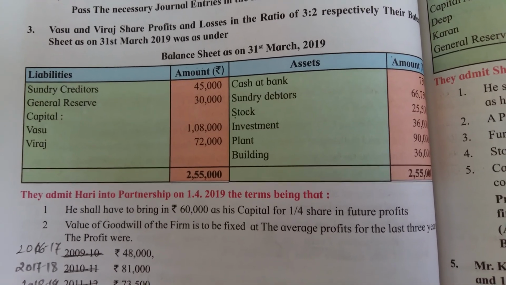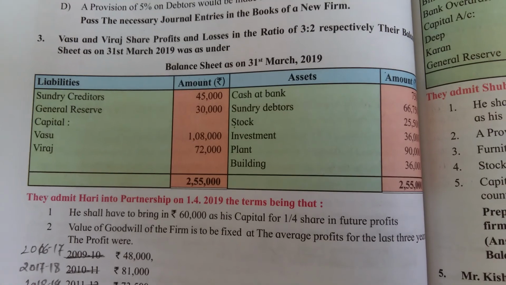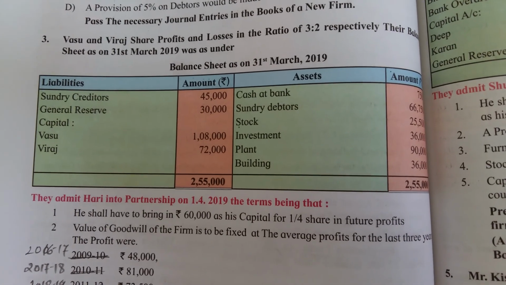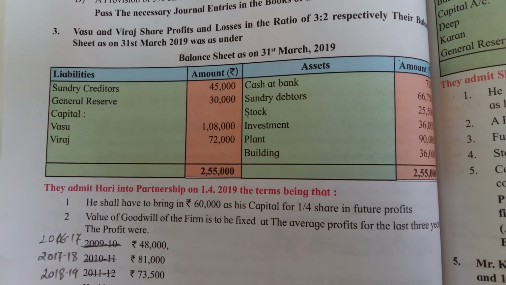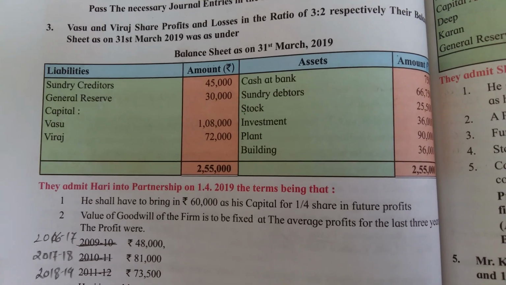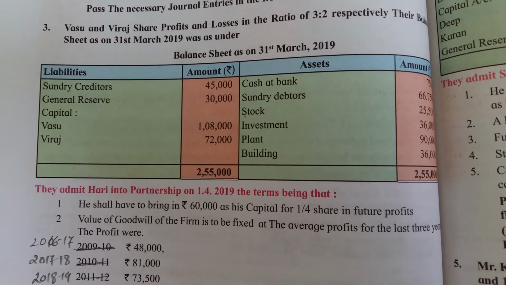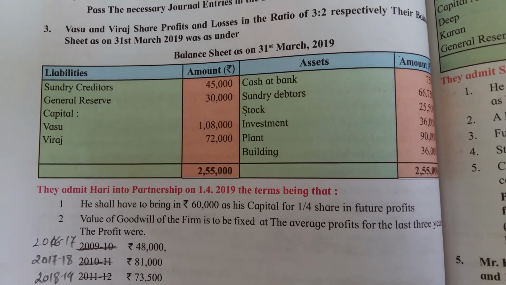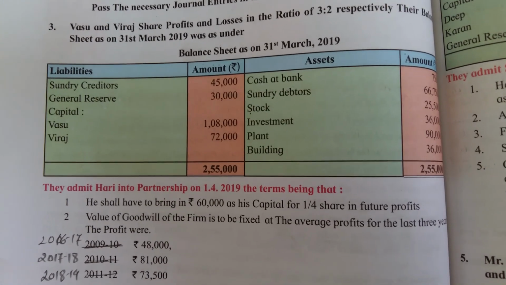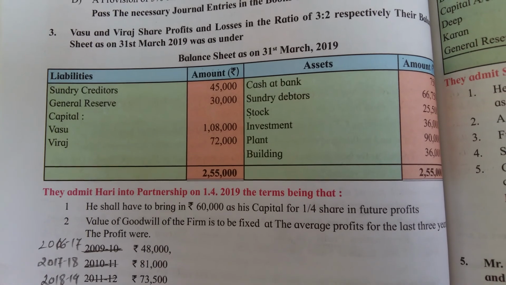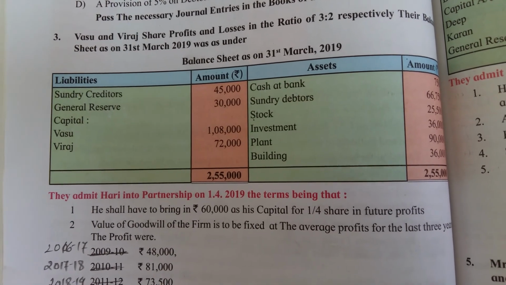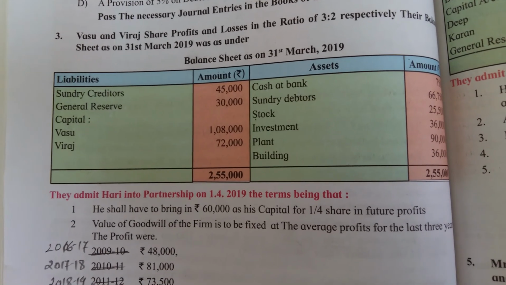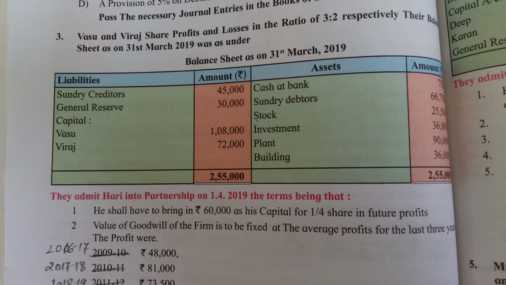Vasu and Viraj share profits and losses in the ratio 3:2 respectively. Their balance sheet as on 31st March 2019 was as under. See that the old ratio is given as 3:2 and the balance sheet is given as on 31st March 2019. On the asset side, all assets are already recorded, and on the liability side, liabilities with the general reserve and capitals of the partners.